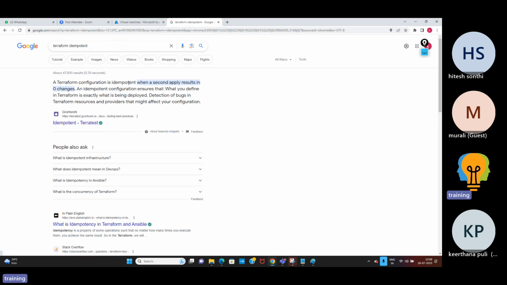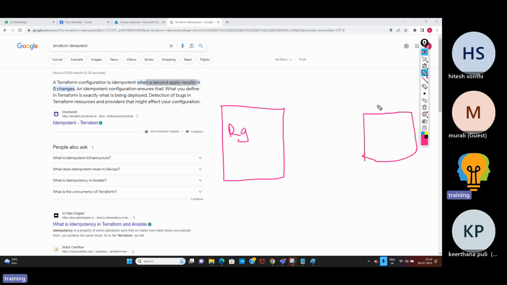A Terraform configuration is idempotent when a second apply results in zero changes. So what does it mean? If you write code in a file stating RG creation, stating that a resource group needs to be created, then when you run this code, the resource group will be created on Azure.